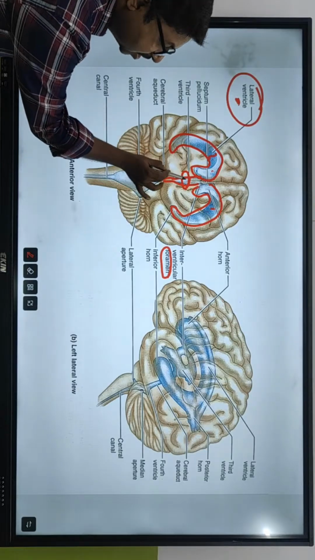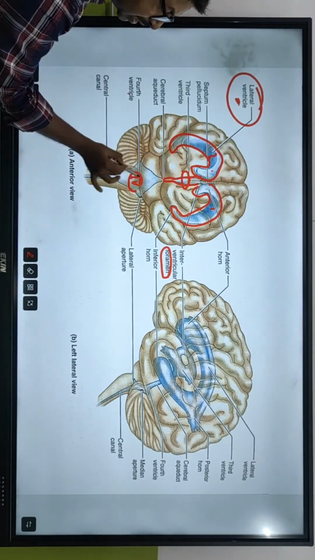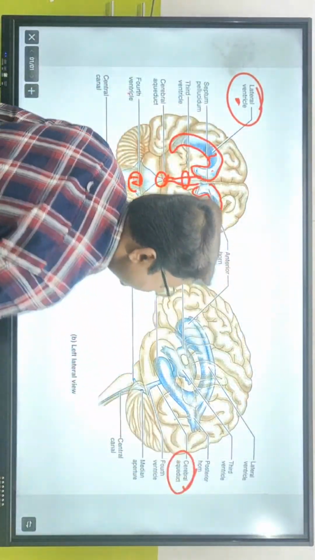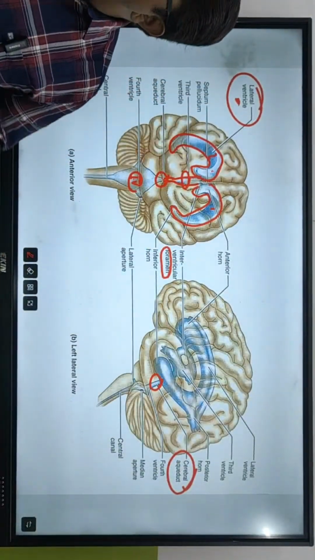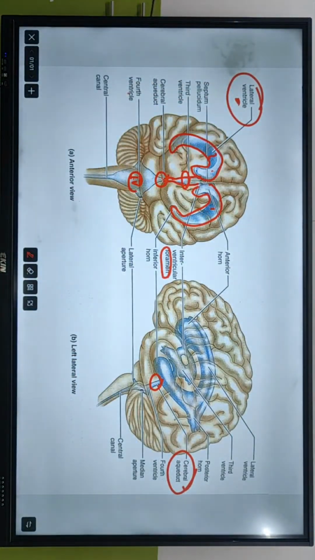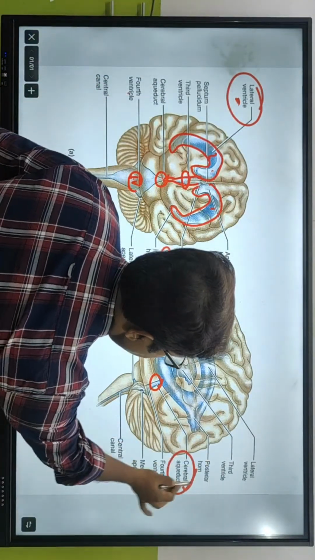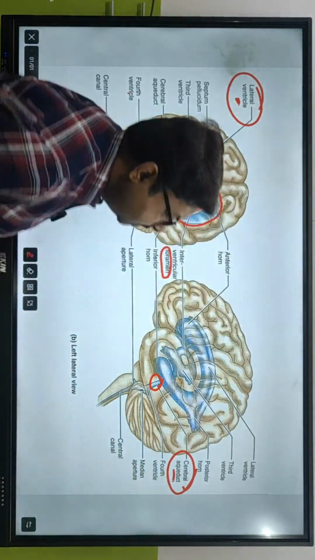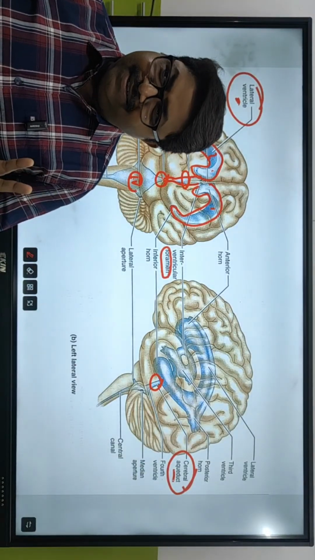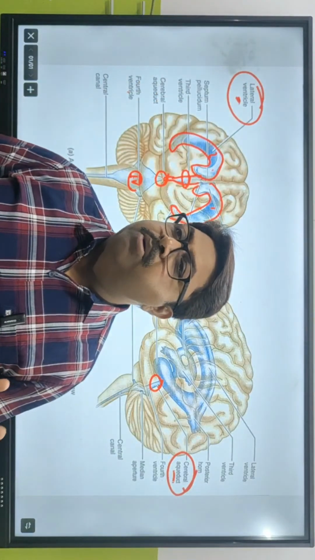And then the third joins with the fourth. Fourth ventricle is over here. The third joins with the fourth by, what is it? Cerebral aqueduct. Cerebral aqueduct, aqueduct of Sylvius, or otherwise called foramen of Iter. Cerebral aqueduct is also called what? Foramen of Iter. So how many foramen have we talked about now?